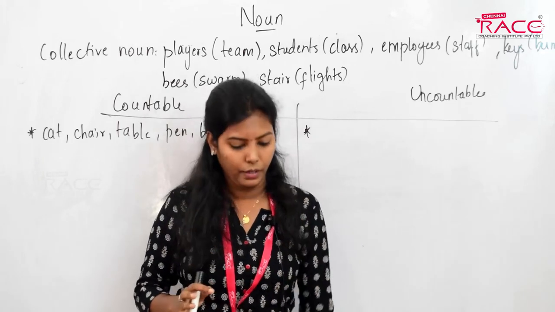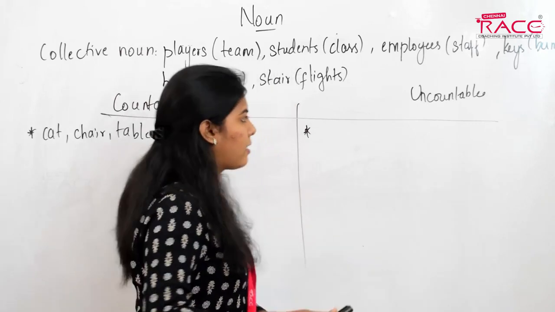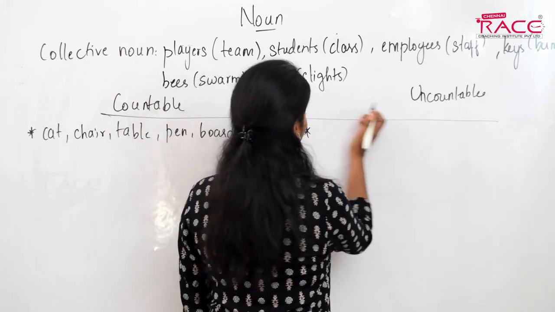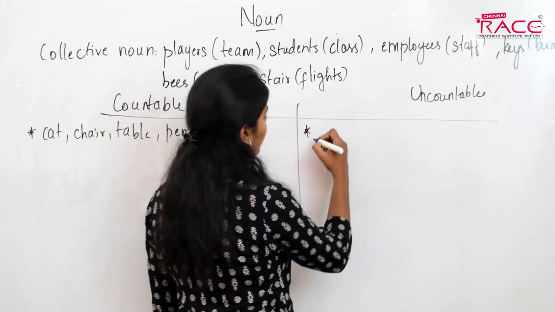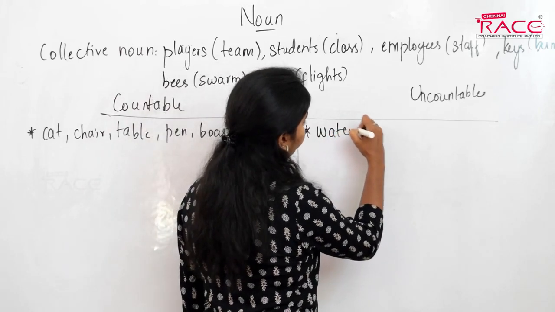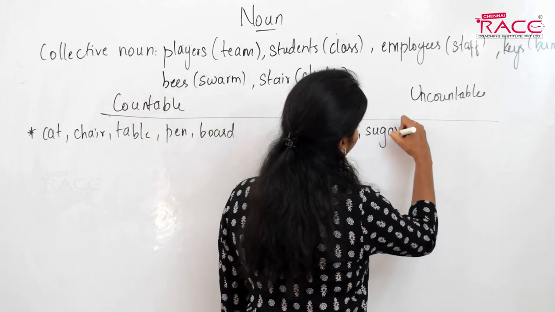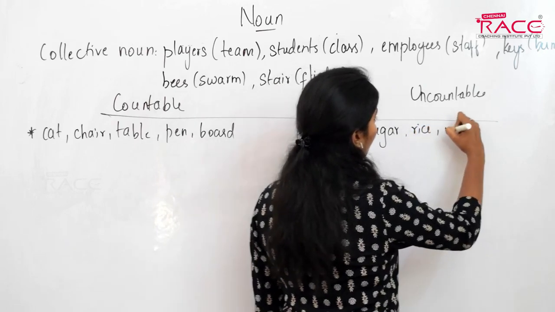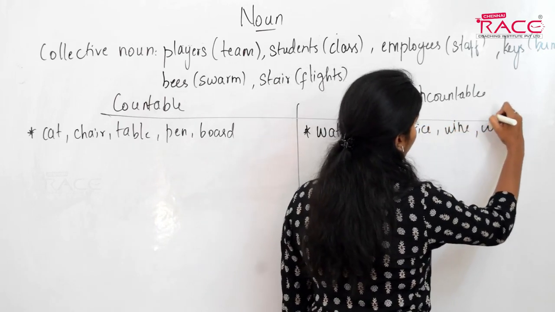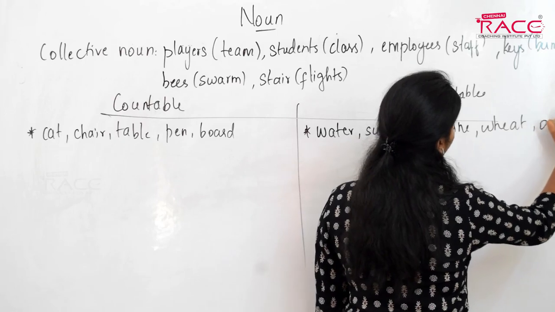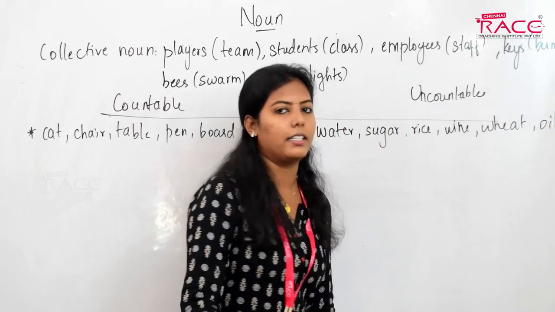So you cannot give star as an example here. You cannot say stars are uncountable. Give me some other examples like water, sugar, rice, wine, wheat, oil. These things are uncountable.